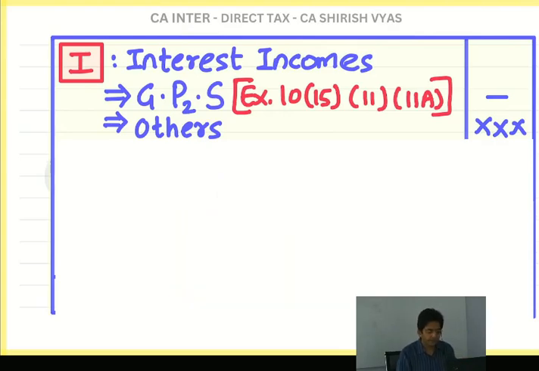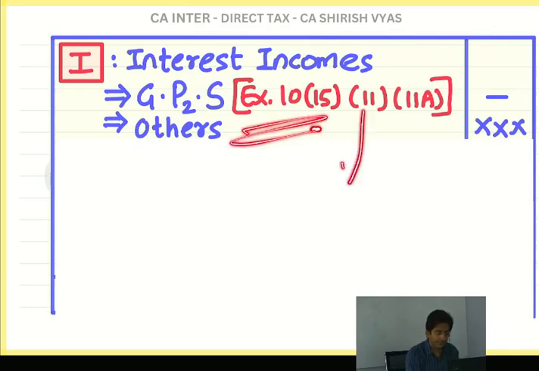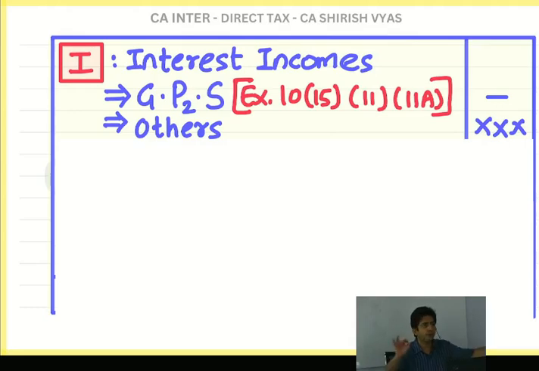So see, 10(15) had two things, gold bonds and POSBA. 10(11) PPF, 10(11A) Sukanya Samriddhi account. All these are investments of government, you invest here, interest income exempt. See how to remember this: gold bonds, POSBA, PPF, Sukanya. You have to make it a rhythm. Gold bonds, POSBA, PPF, Sukanya. These are exempt. So the moment you see interest income in the question, that rhythm should start.